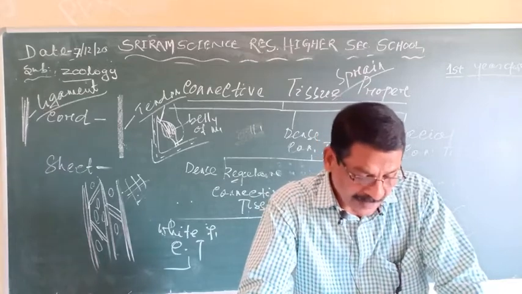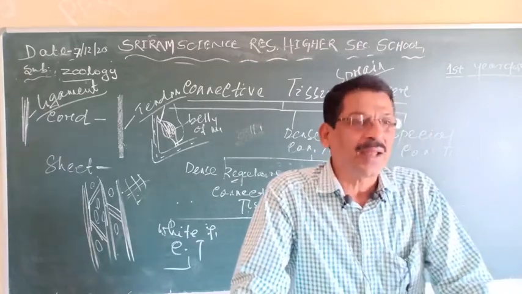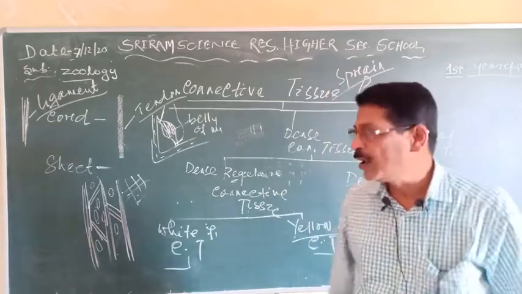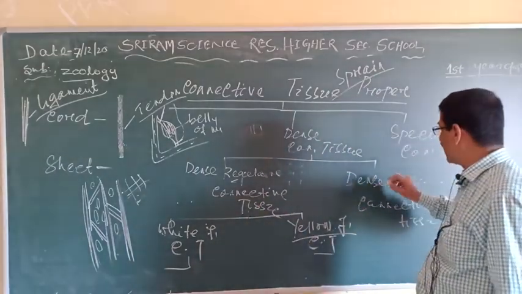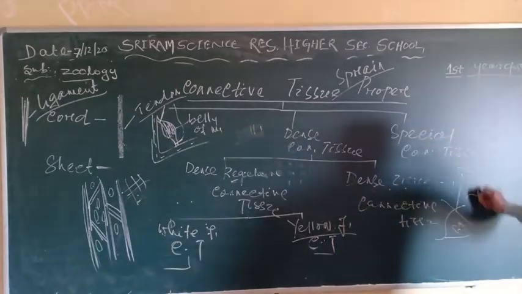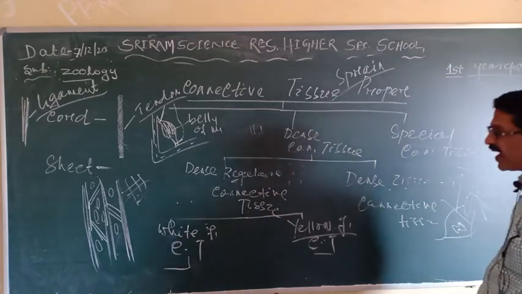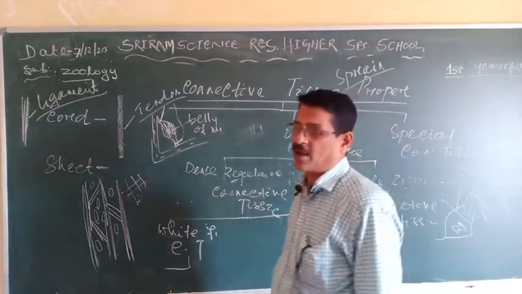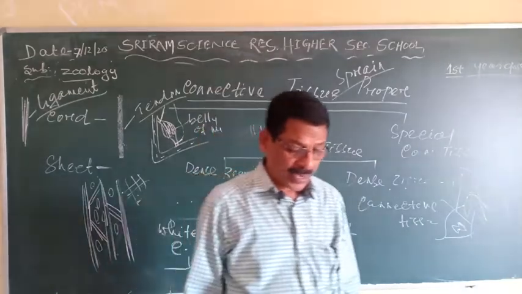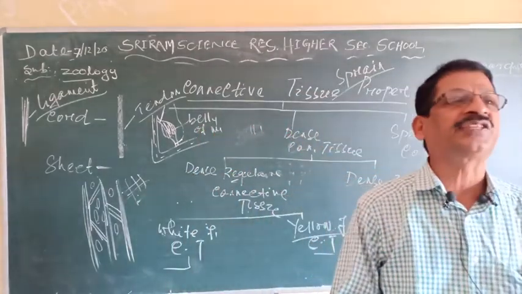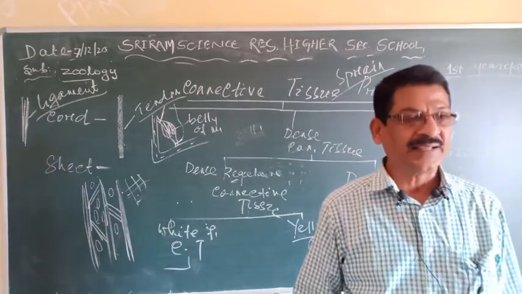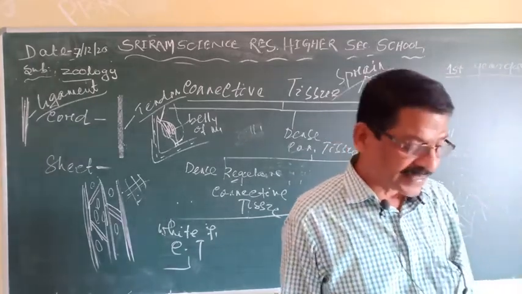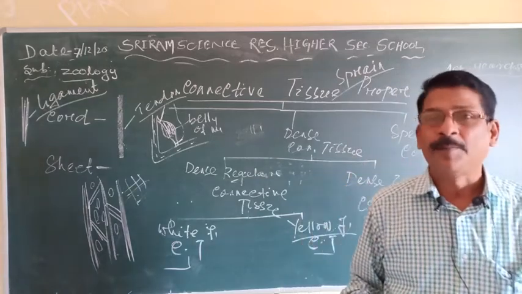So then you come to the dense irregular connective tissue. Dense irregular connective tissue, where I have told you here, that is the fibers as well as the fibroblast cells are arranged in an irregular or scattered manner, and it is found mainly in the covering of different organs. An example is the skin of man.